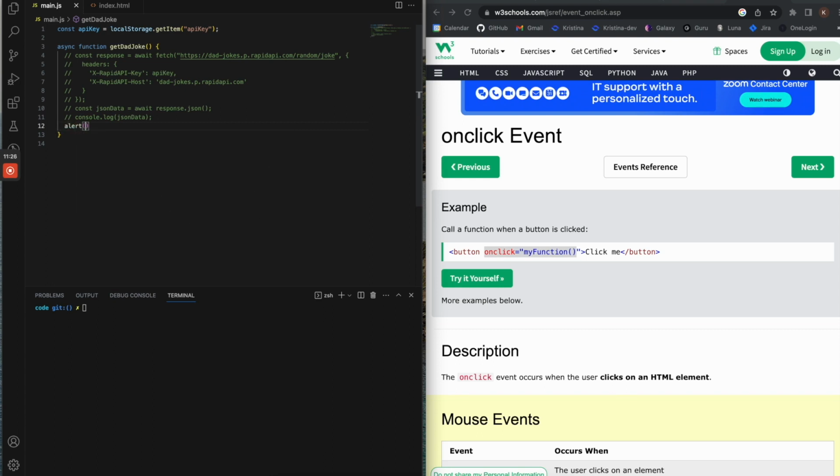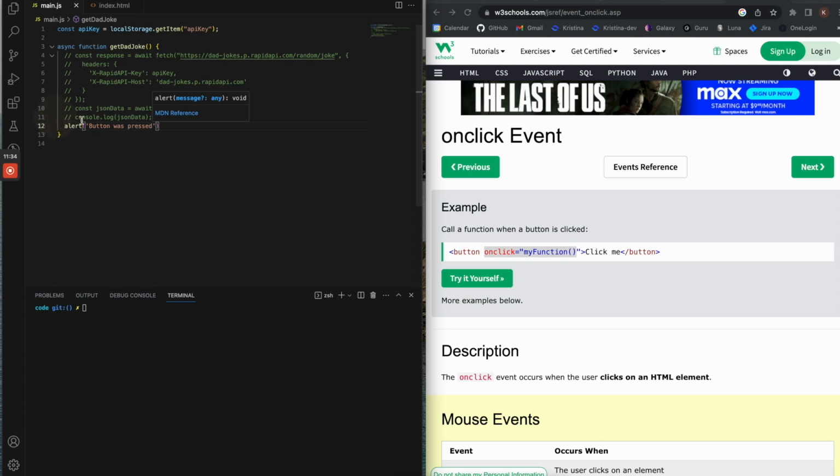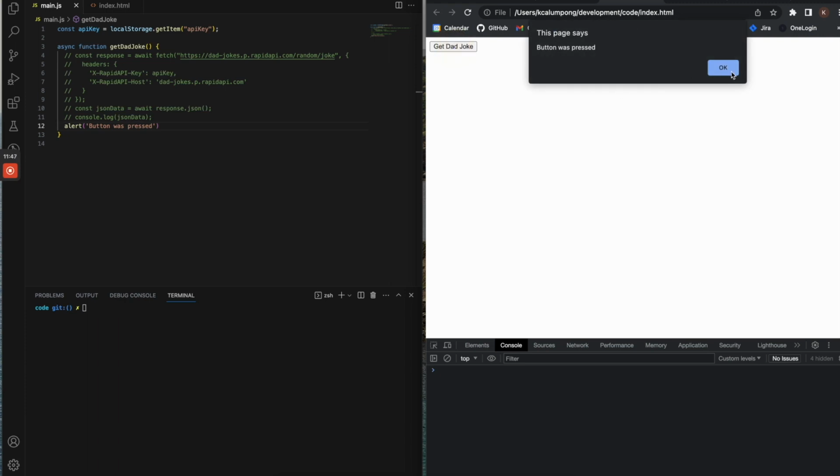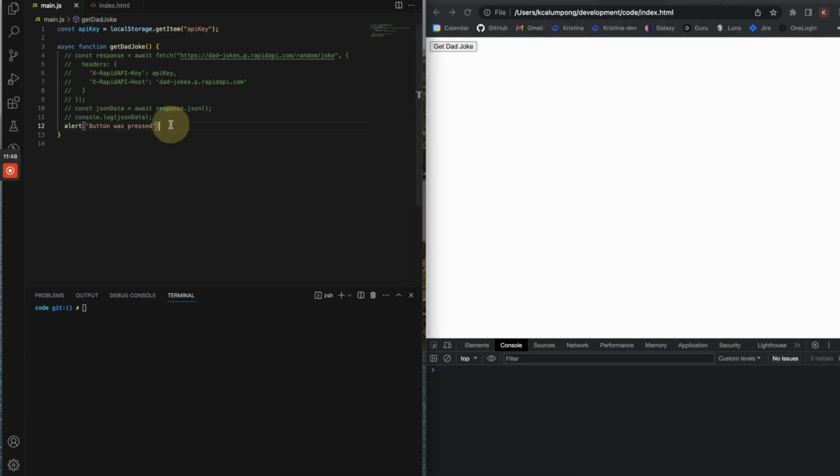I like to do a quick alert or console log that says button was pressed, just to know that I set that up properly. Little steps one by one makes things easier to debug if you know exactly where you went wrong. Okay, so that works.